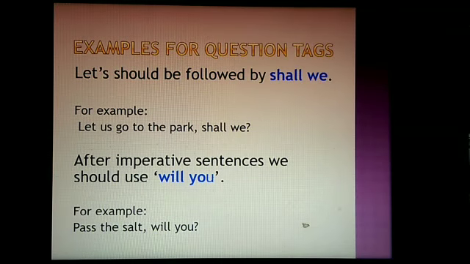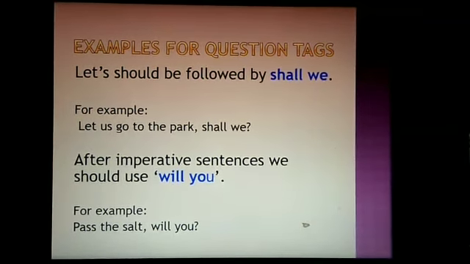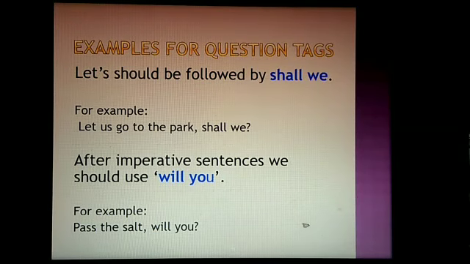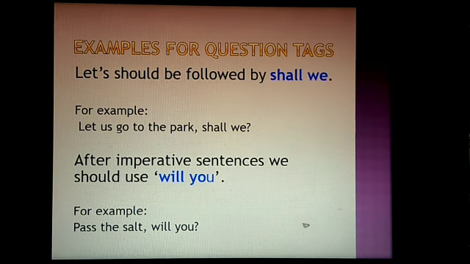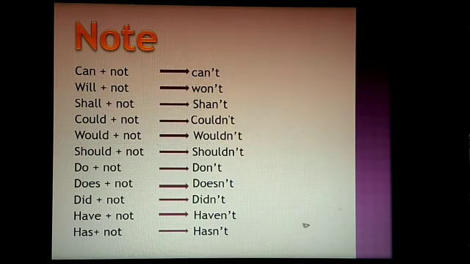Let's see some more examples for question tags. If it is let us, that means let's, it should be followed by shall we. For example, let us go to the park. Shall we? After imperative sentences, we should use will you only. For example, pass the salt. Will you?